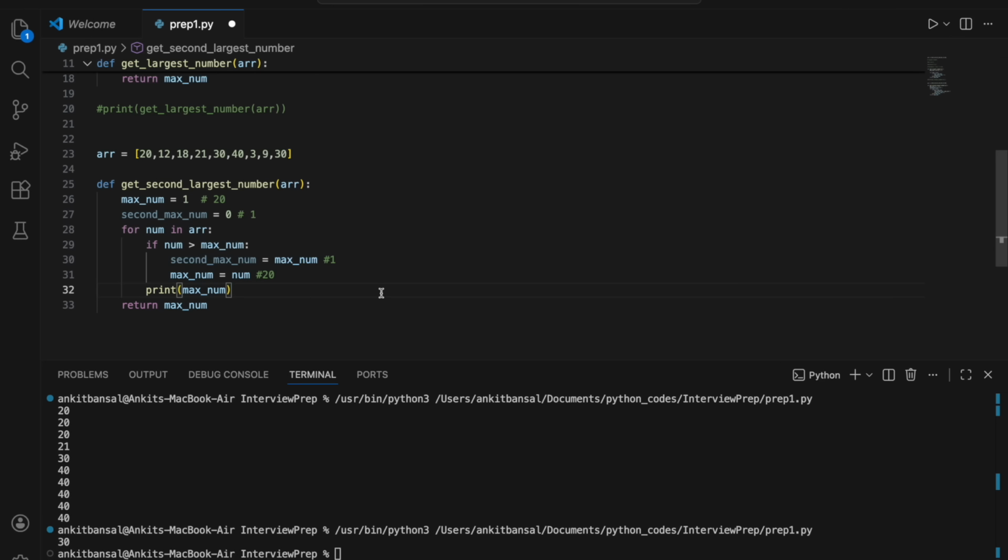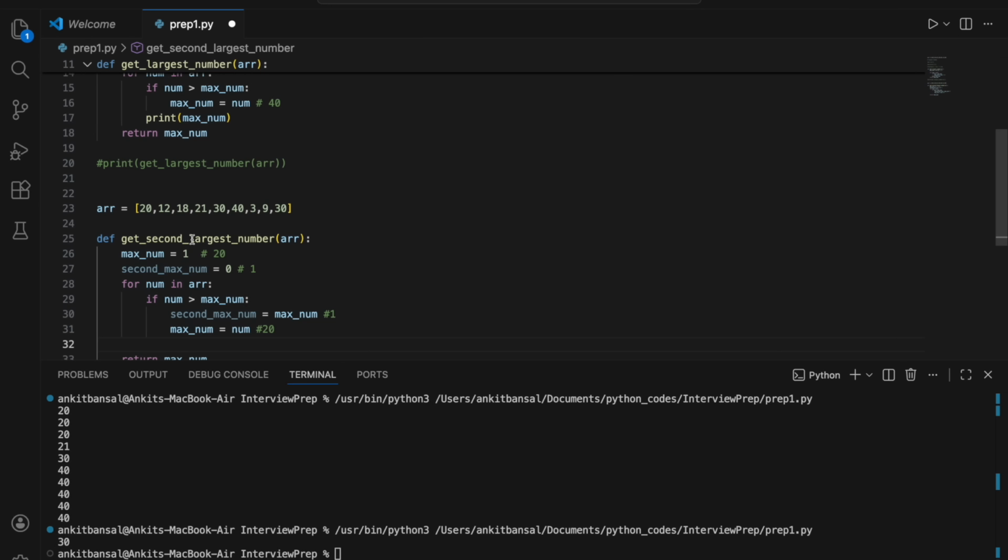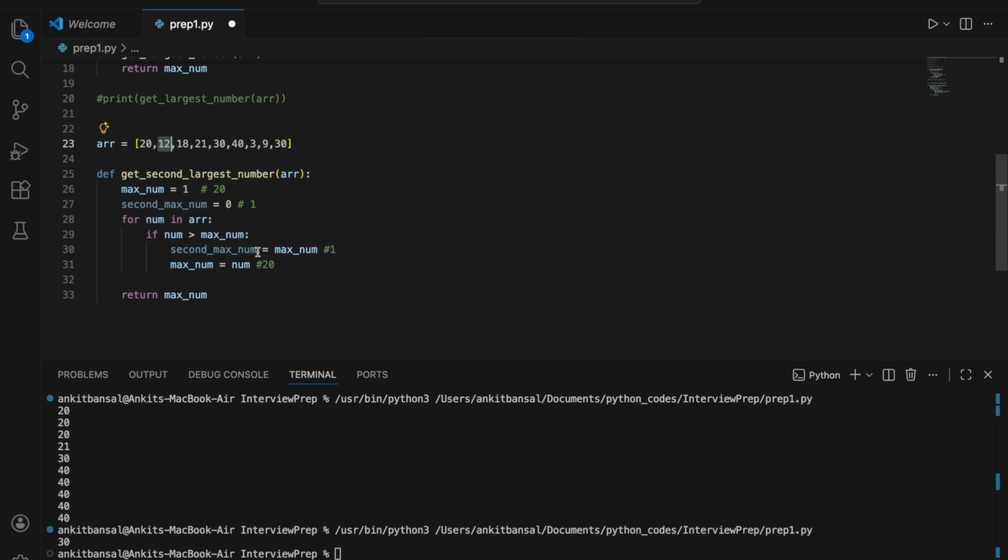Now there is another problem. Let's see the second iteration and we will see what is the issue here. Let me remove it for now. Now the second iteration is 12. Let's see what will happen. Now 12, right? Is 12 greater than maximum? No. 12 is not greater than maximum. My maximum is what? 20, right? So is 12 greater than 20? No. So it will not go inside it.